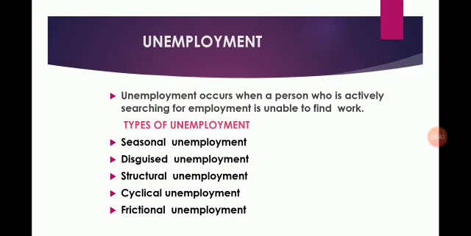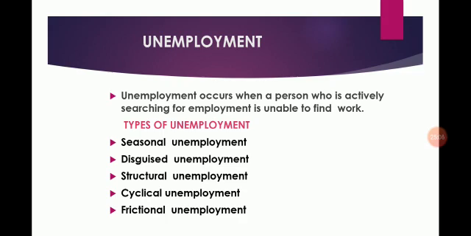Students, cyclical unemployment results when the overall demand for goods and services in a country cannot support full employment. It occurs during a period of slow economic growth or during a period of contraction. So students, it is related to the depression of an economy.